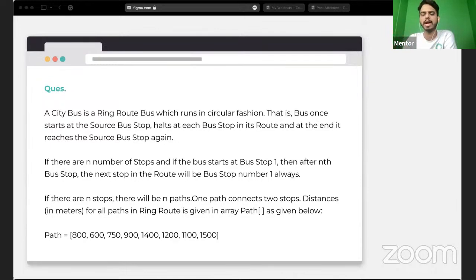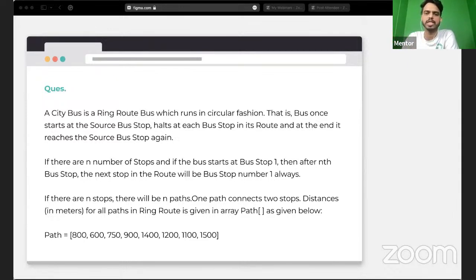I'm going to help you with that as well, because once you clear all the rounds that we have previously seen, like aptitude and verbal reasoning, it's important that you also solve the coding questions. There you have multiple options where you can solve the question either in C++, Java, or Python. It's up to you which programming language you are comfortable with. Based on that, you can select that compiler and execute the code.